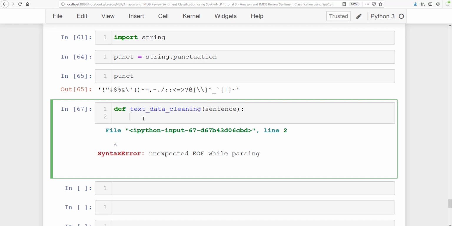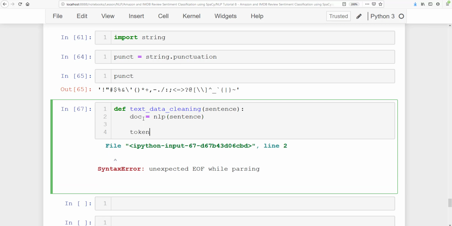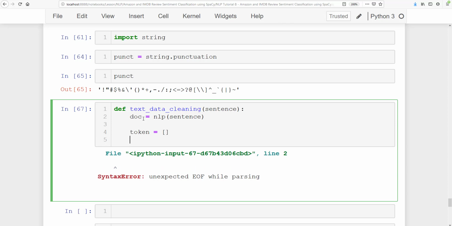So first we are going to get doc. Doc is equal to nlp, and then here a sentence. So doc is nlp of sentence. Then after that I'll be making a list of tokens. Then I'm going to do lemmatization first.